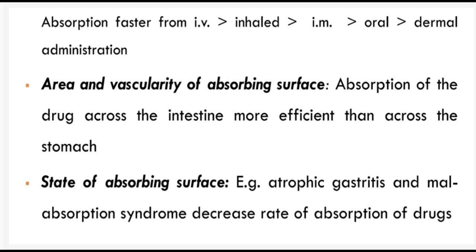Across the intestines there are microvilli and much more vascularity, so absorption of drug across the intestine is more efficient than across the stomach. Next is the state of absorbing surface. Example: atrophic gastritis and malabsorption syndrome decrease the rate of absorption of drug.